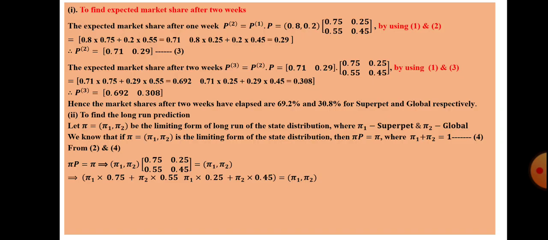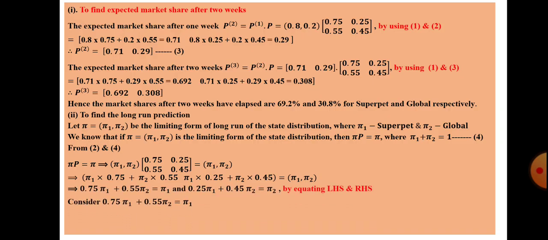So equating the two matrices, we will get 0.75 pi 1 plus 0.55 pi 2 equal to pi 1, and 0.25 pi 1 plus 0.45 pi 2 equal to pi 2. Considering any one of the equations, the first equation 0.75 pi 1 plus 0.55 pi 2 equals pi 1.